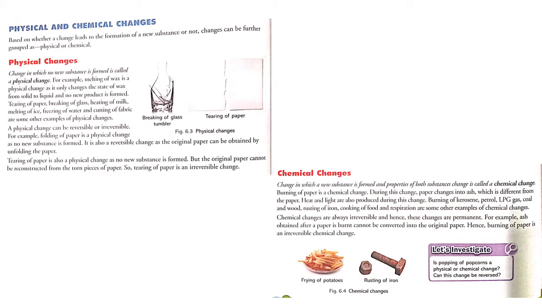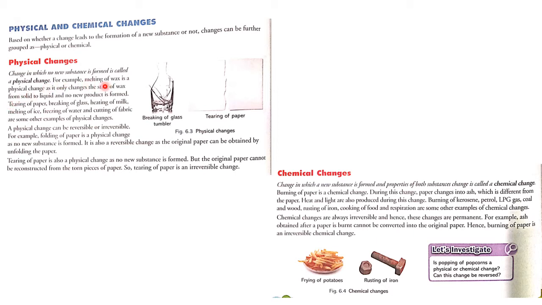Now we will see physical and chemical changes. Based on whether a change leads to the formation of a new substance or not, changes can be further grouped as physical and chemical. So based on the formation of a substance, whether it is changed into a new substance or not, these changes are again of two types. Those are physical or chemical changes. First we will see physical changes. A change in which no new substance is formed is called a physical change. So when a change occurs with no new substance formed, it is called a physical change.